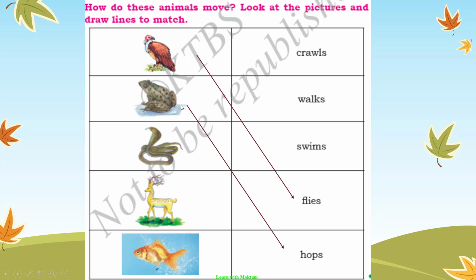Yeah, hopping. Third one can crawl. The snake will be crawling, no? So it can crawl. You should match with the crawls. Deer. Deer can walk. Yes. Then fish will be swimming in water. Yeah. Swims. Clear with this?